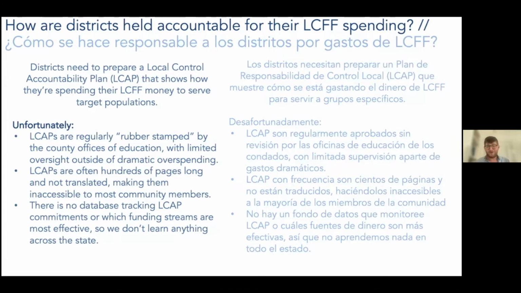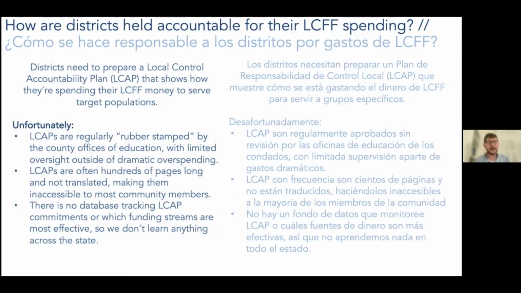LCAPs are also regularly hundreds of pages long. I think the first one I saw was something like 244 pages. They're these incomprehensible documents. They're often not translated. They're just not accessible to your average community member trying to understand how these dollars are spent. Some districts do better than others. Some districts provide summaries, some do great graphical representations. It's just not across the board. There's no state law that says you need to do these things to make them more accessible.